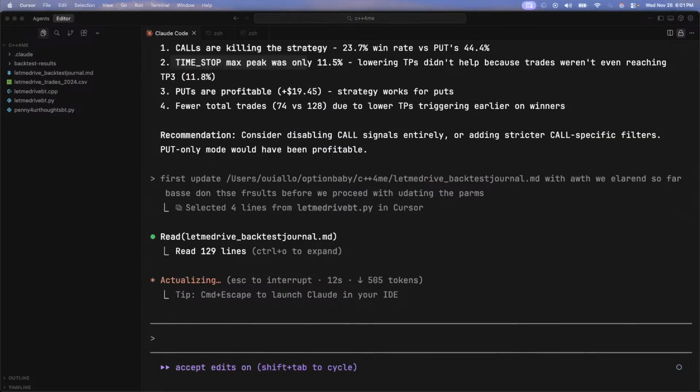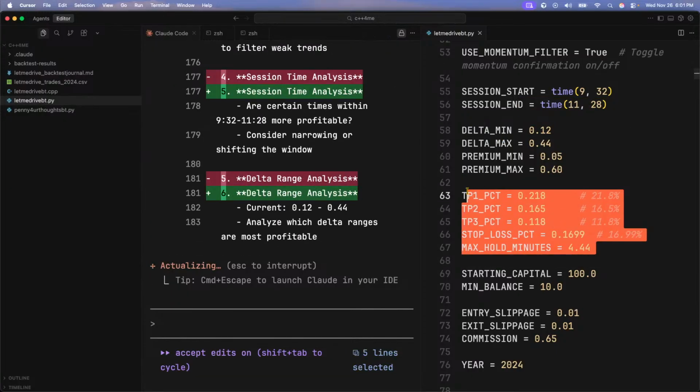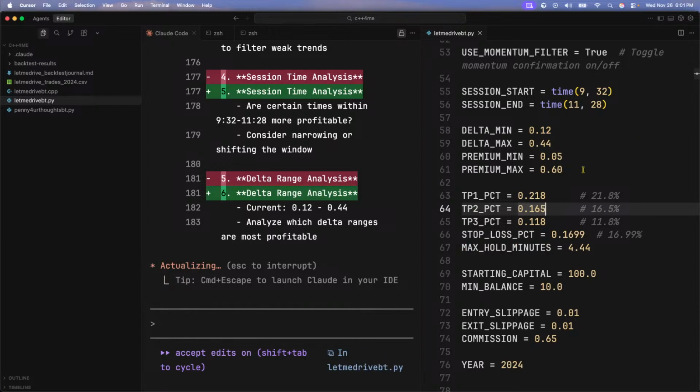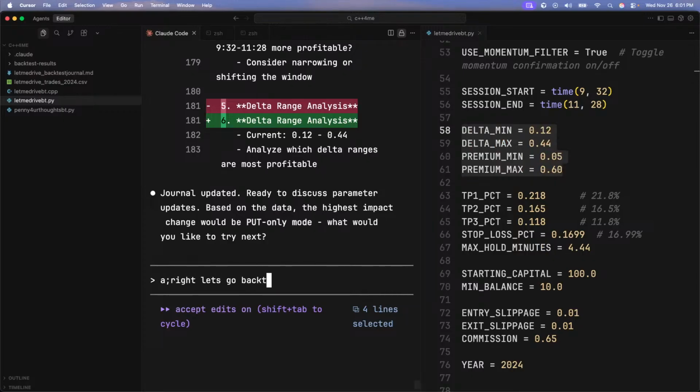Oh, hold on, hold on. Where you at? Okay. All right. My idea, I'm going to go back to the original take profit. So I'm going to go back to those levels, but I'm just going to play around with the way which we select the options. Let's go back to original TP levels.